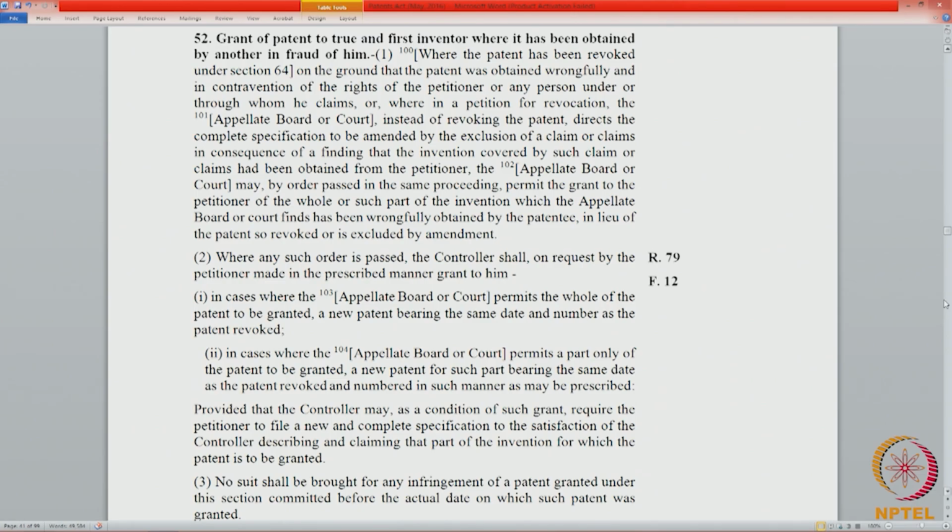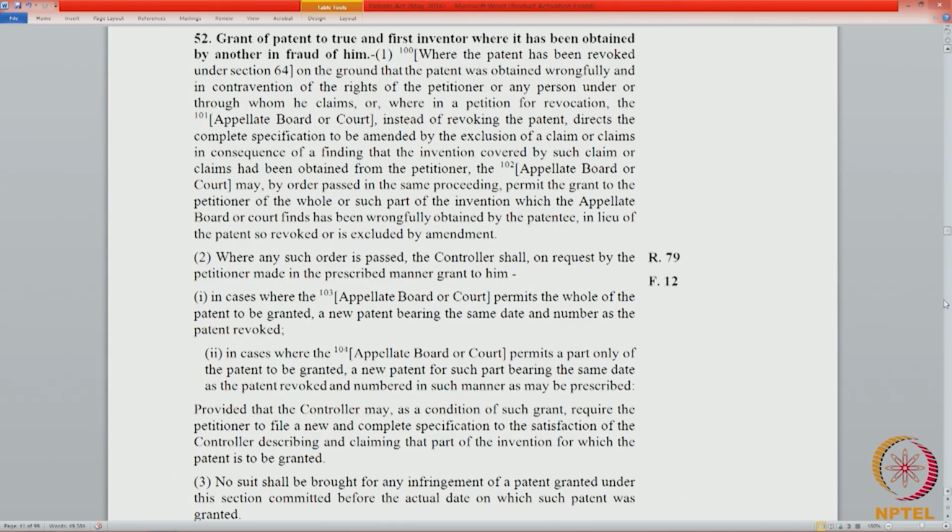Now in cases where it is not the whole patent that is wrongfully obtained but only a claim, then the appellate board or the court can ask for the exclusion of those claims by amendment and grant those claims to the petitioner, what has been excluded by amendment.